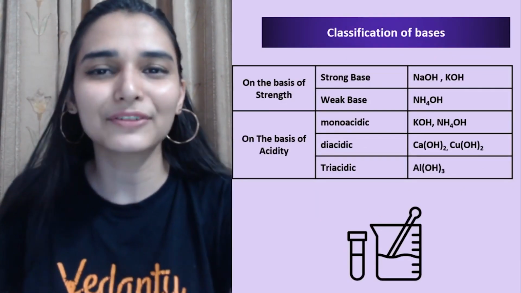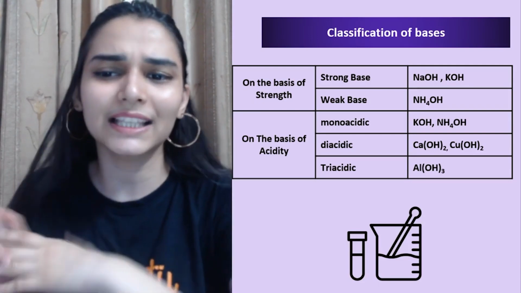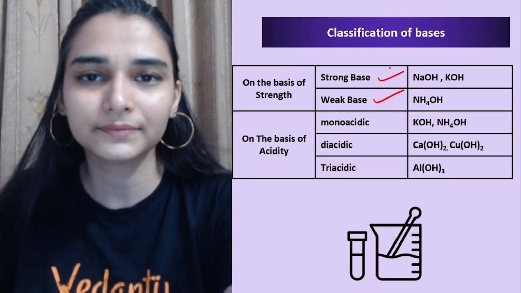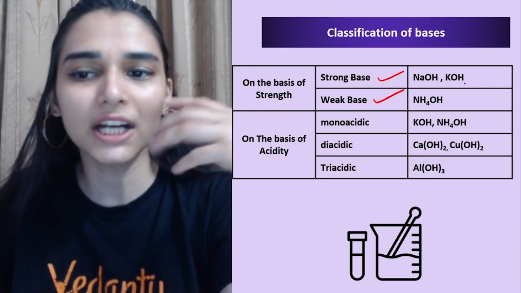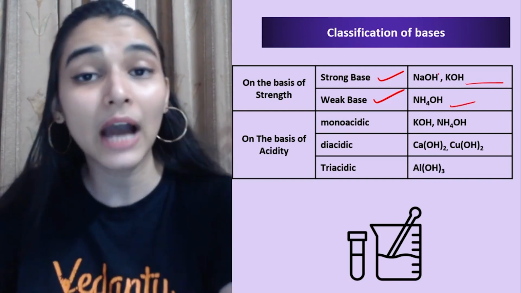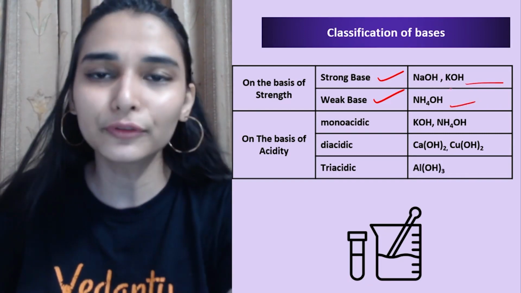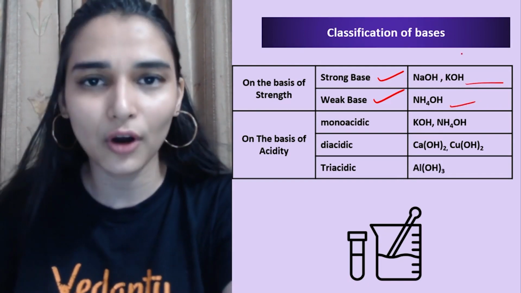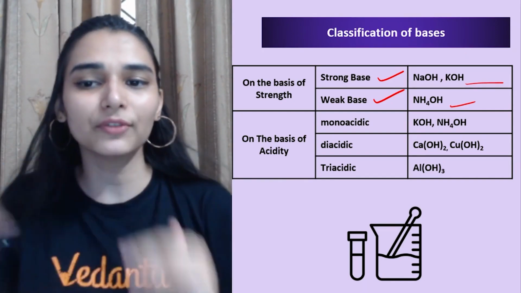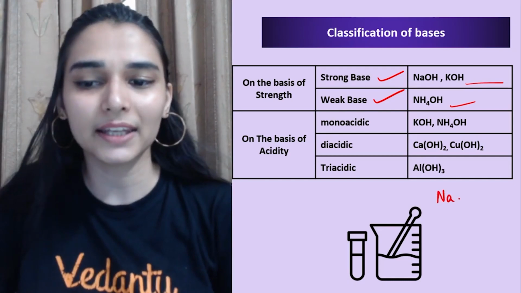Okay, so now we have to see the classification of bases. इनका छोटू सा classification है, again on the basis of strength. Strong वो which are completely ionized, weak which are partially ionized. Now ma'am, how will I get to know that the following base or acid is strong or weak, है ना? So that depends on the bond strength. वो bond strength पर भी depend करता है, like NaOH.